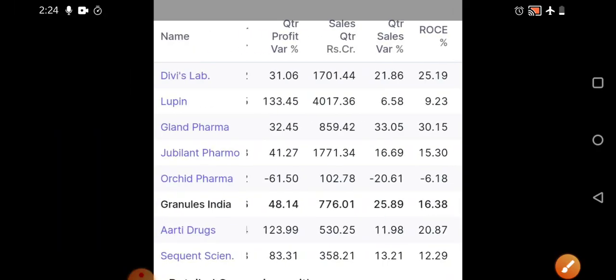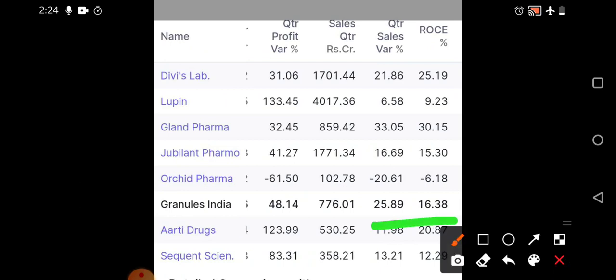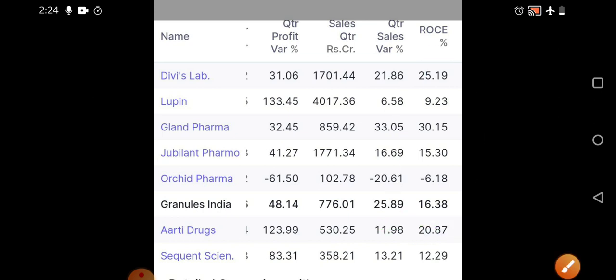Okay, so next comparing ROCE, you can see ROCE is almost 16.38%, which is well and good. Few have provided a very good ROCE, like Gland Pharma, Divi's Laboratories, Aarti Drugs. So we are seeing that Granules India is also providing a very good ROCE.